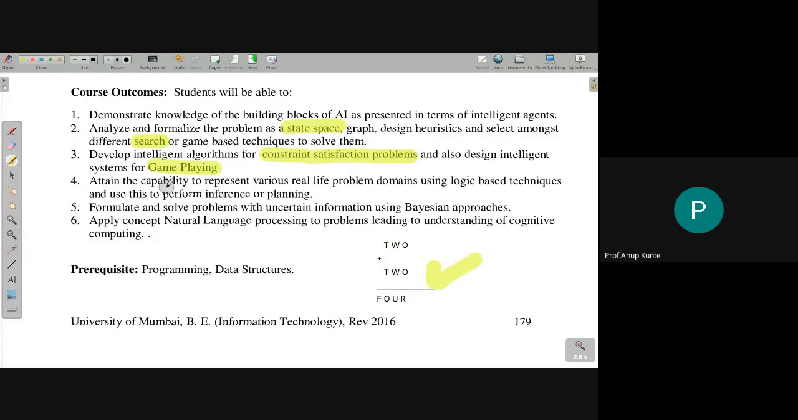I just wanted to give you a perspective on what all you have to learn in the subject. The fourth outcome is about attaining the capability to represent various real life problem domains using logic based techniques and use this to perform inference or planning.